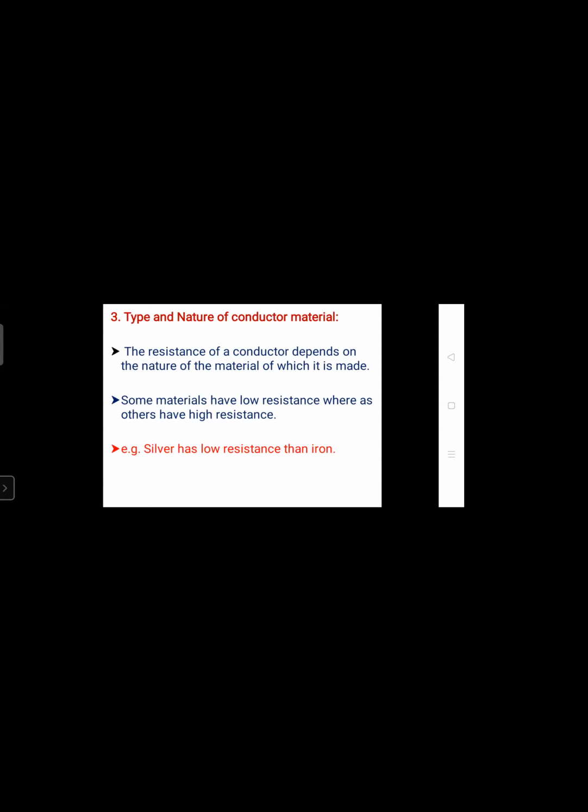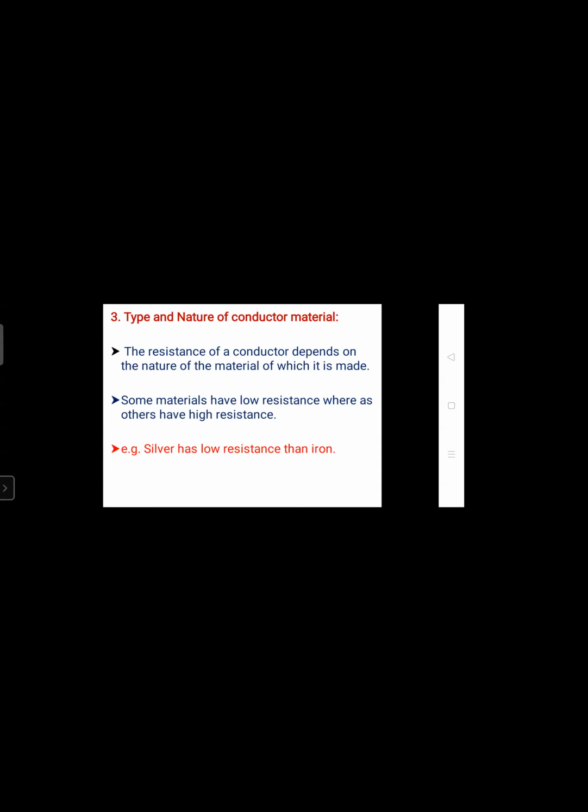All are metals, but among the conductors, aluminum, copper, silver, everything has different resistance. So which type of conductor you are using, what is the nature of copper, of aluminum, of iron, you have to think about that, because resistance also depends on the type and nature of the conductor material.